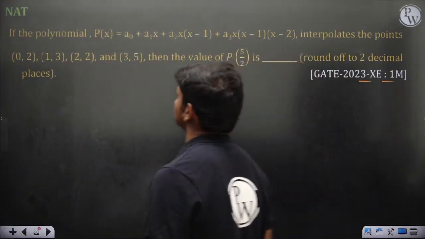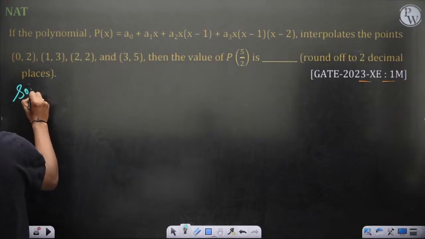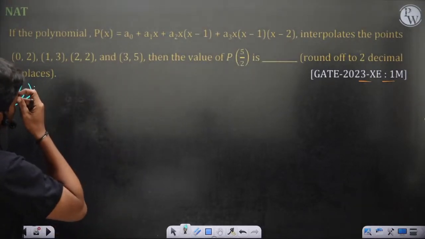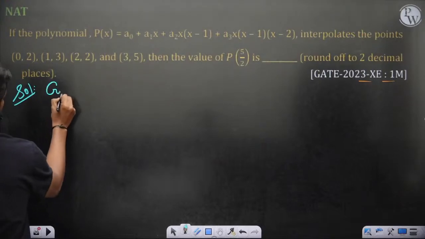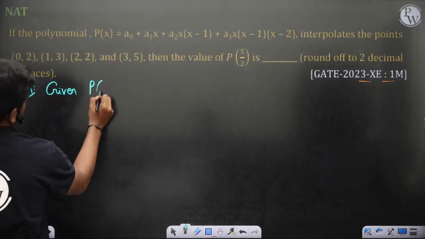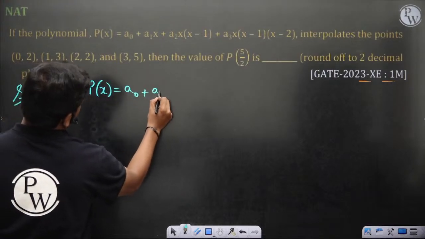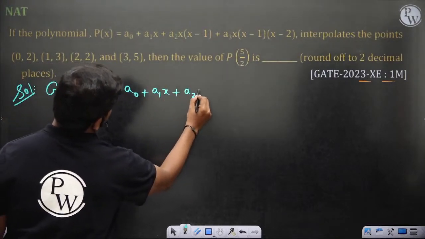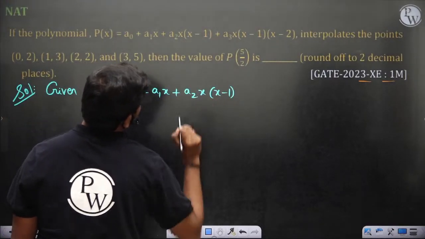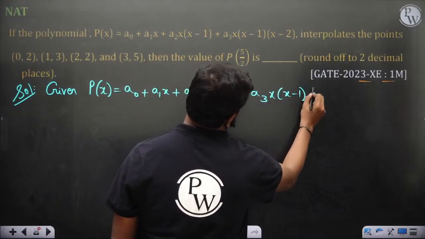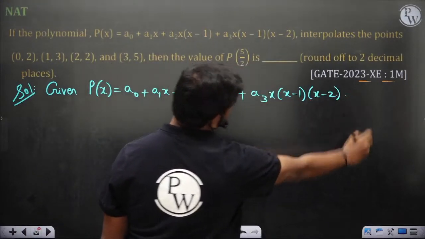Again, solution: if the polynomial p of x is equal to a naught, plus a1 x, plus a2 x into x minus 1, plus a3 x into x minus 1 into x minus 2.